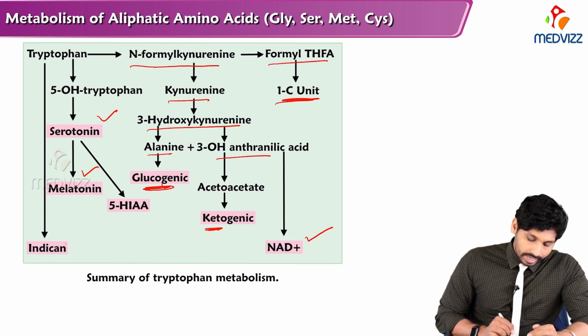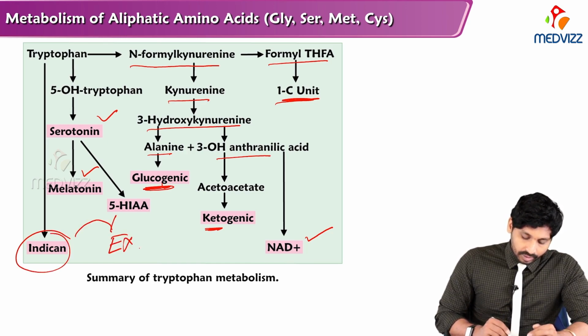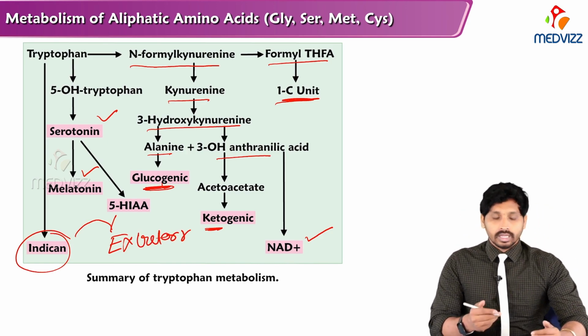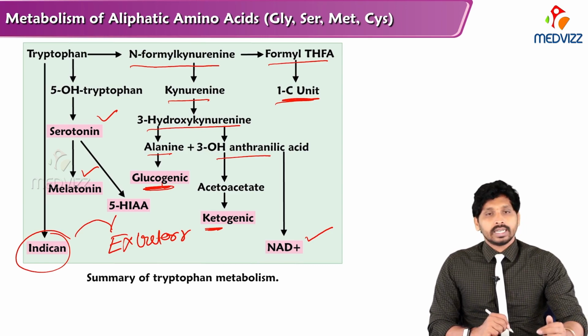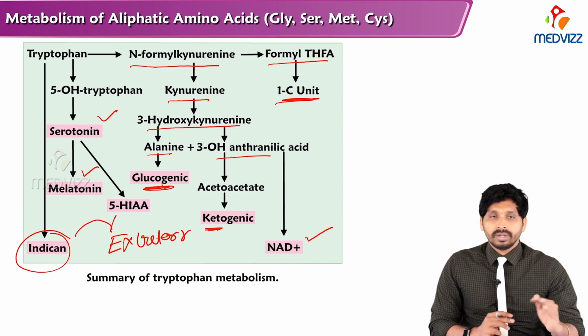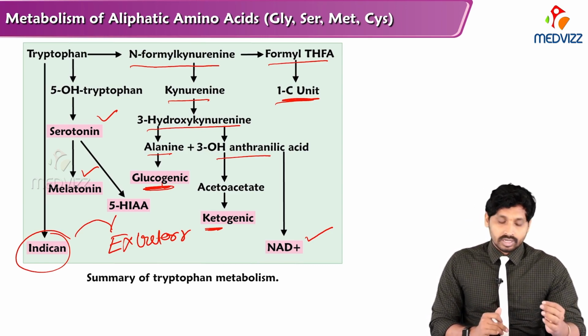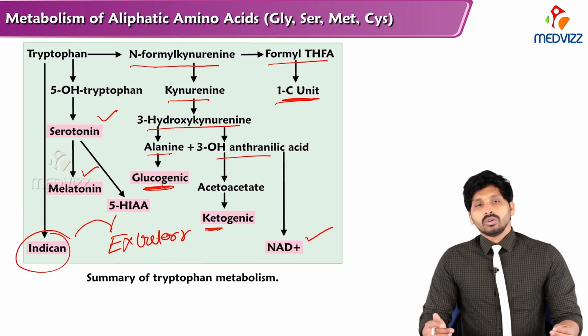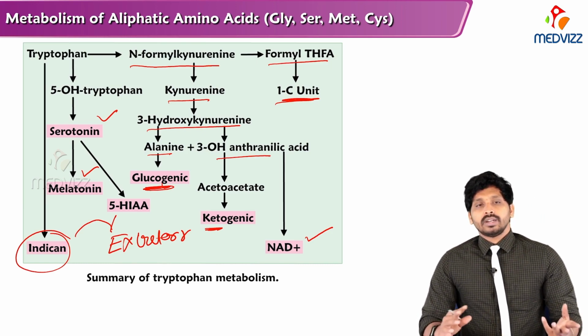The excreted products indican and 5-hydroxyindoleacetic acid are both excretory products of tryptophan. In carcinoid tumors, the 5-hydroxyindoleacetic acid concentration will be high. With this you can make out carcinoid tumors in the GIT. So that's all about the important substances coming from tryptophan and its related disorders.